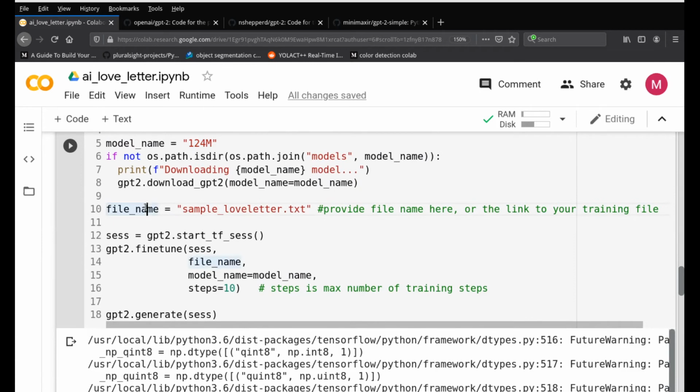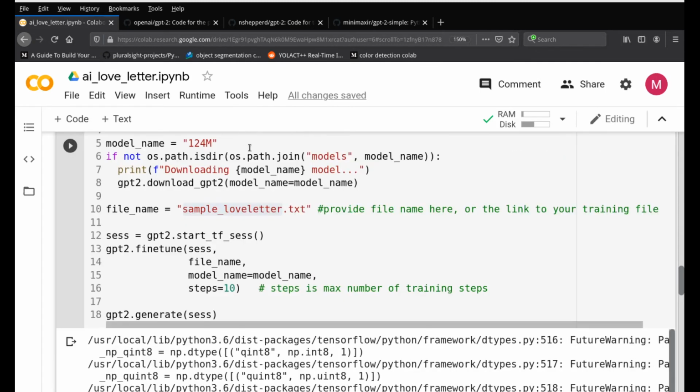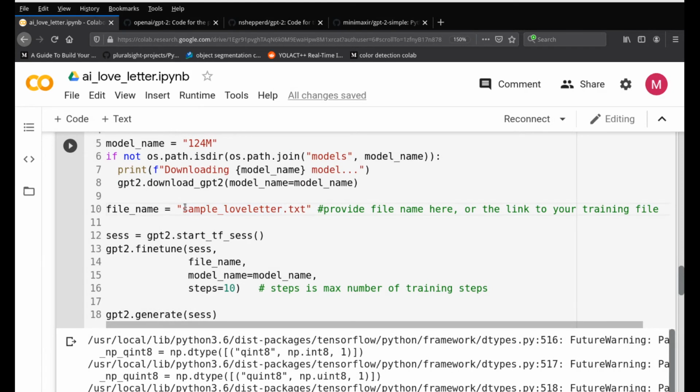The next step is to upload the file or provide the file name of the text file. In this case, it's going to be sample love letter, the same file name that we uploaded right here. So we're just telling it that all the text that is going to be used for training is going to be taken from here, using the text that we're going to be providing in the next session.